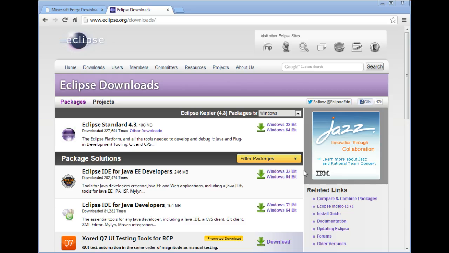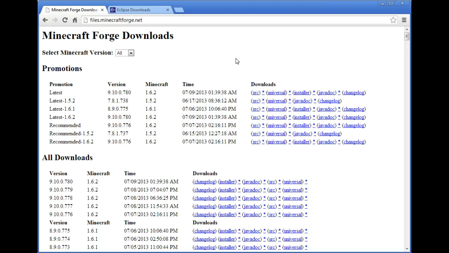The next part we want is FML and Forge. FML is Forge Mod Loader, and what that does is load our mod properly, so we can just have a .zip file, a .jar file of a mod, and that can load it into Minecraft right away. So it's going to be a lot easier by having a mod loader of some sort. It increases compatibility a lot. But finally, we also want Forge, because Forge will give us more compatibility by giving us access to a lot of stuff without actually having to modify any Minecraft code itself.